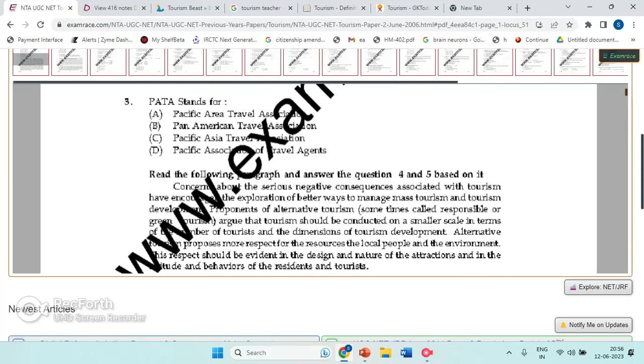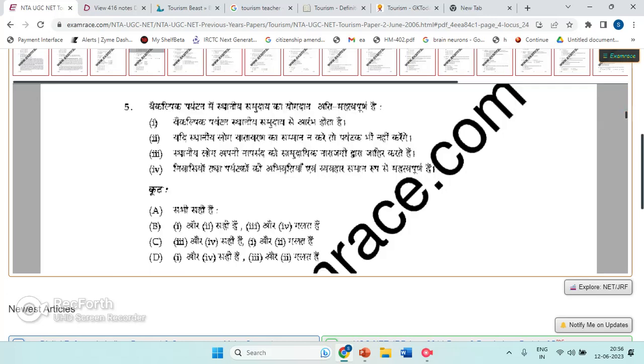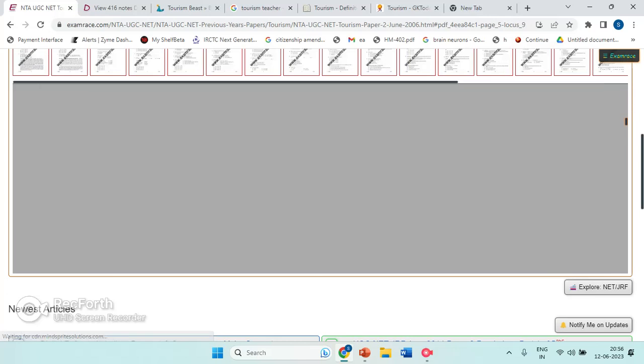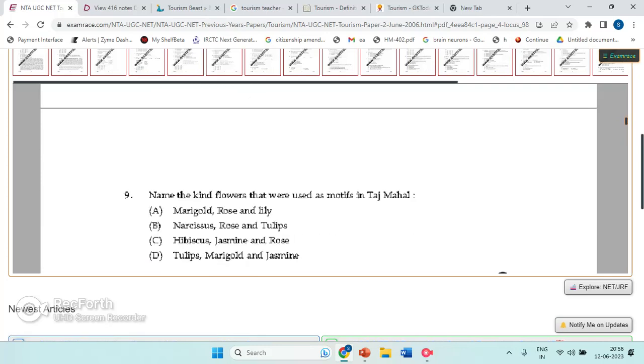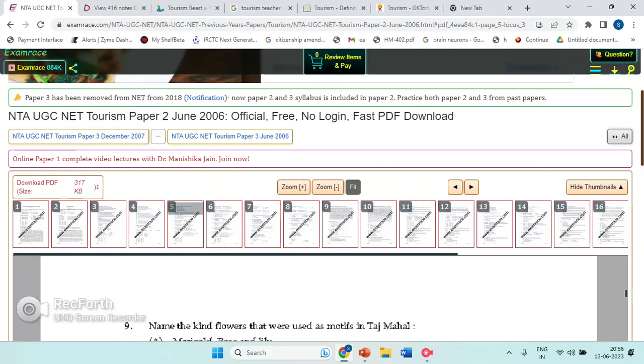Yes, it is, but the questions here still follow the same pattern. We have the same questions since 2005. As you can see, question one: name the kinds of flowers that were used as motifs in the Taj Mahal. So the question pattern has not yet changed, even though side questions might have changed.